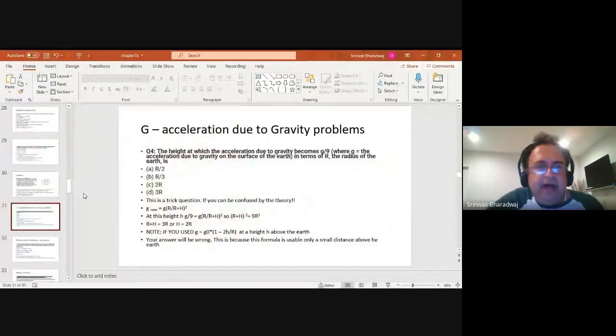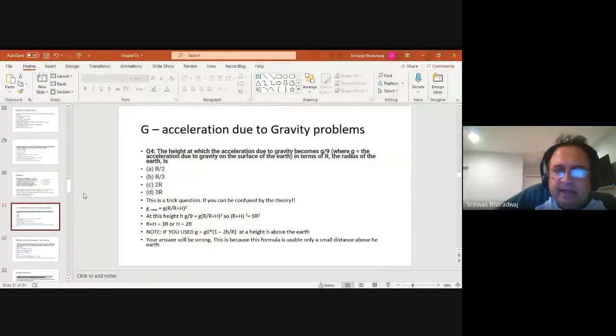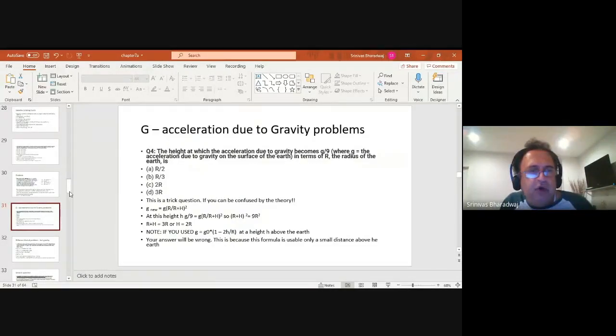So with that, I have gone a few minutes extra today, more than the 1 hour. I am going to stop here. I will come back to discuss gravitation next week. I will continue a little more gravitation, but then we are getting ready to move on to the next set of topics after we complete gravitation. With that, I am going to stop presenting, and we will meet again next week.